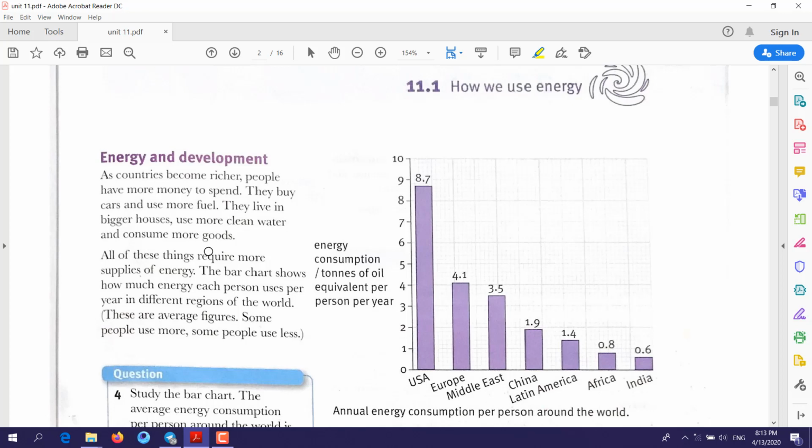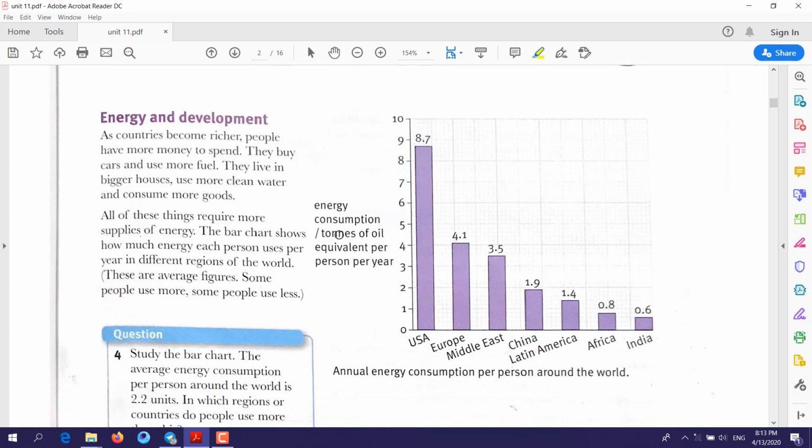Energy and development. Look at this graph. This graph shows different countries and how much energy they use or consume.